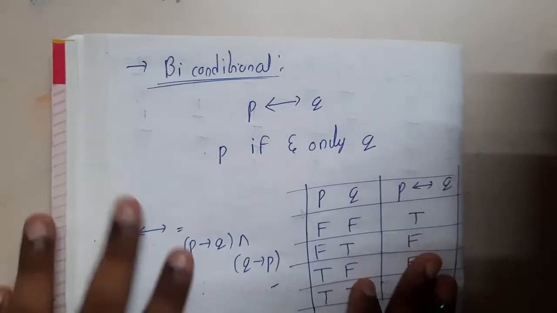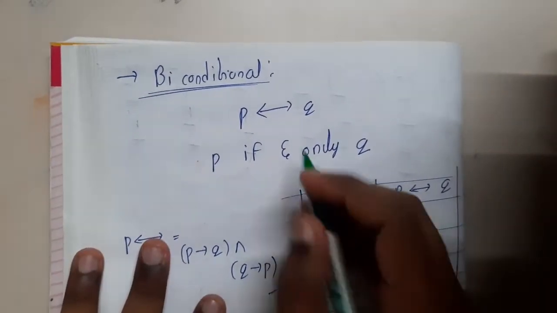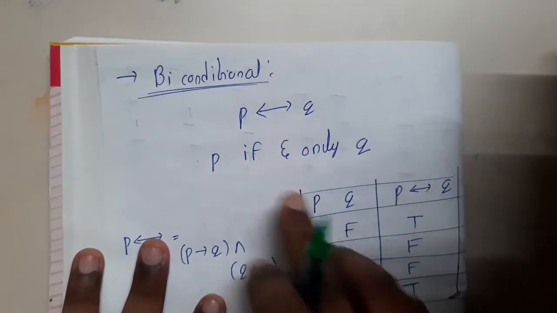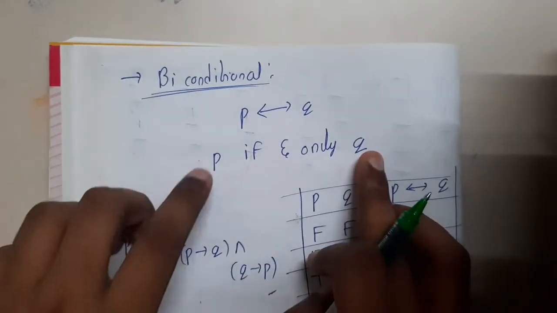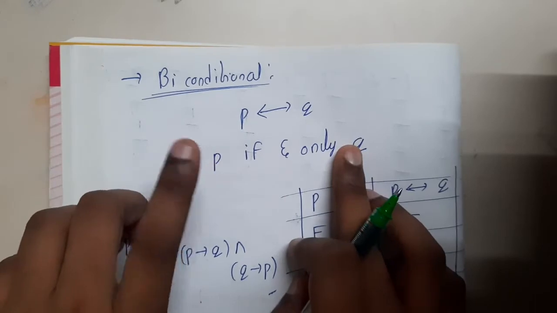Okay, and the next type, or the last type of operator, is the biconditional, guys. So the arrow will be on both sides. P if and only if Q. So basically, if P is happening, Q should occur. If Q occurs, P should occur.